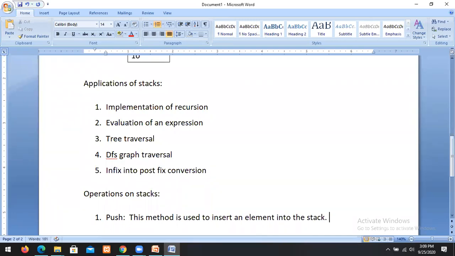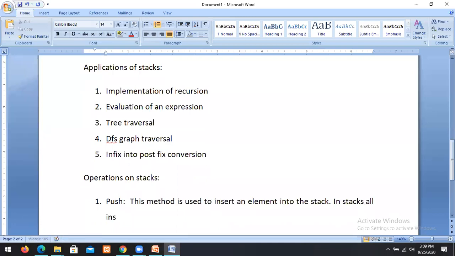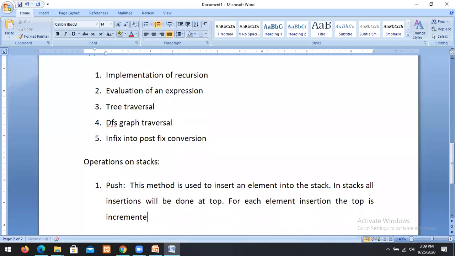In stacks, all insertions will be done at top. For each element insertion, the top is incremented by 1.